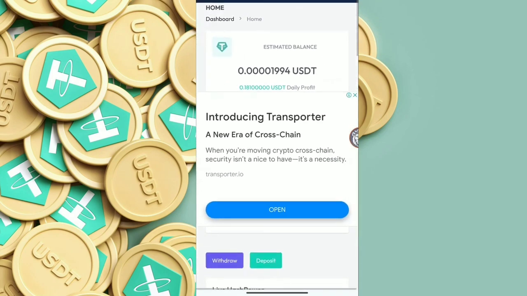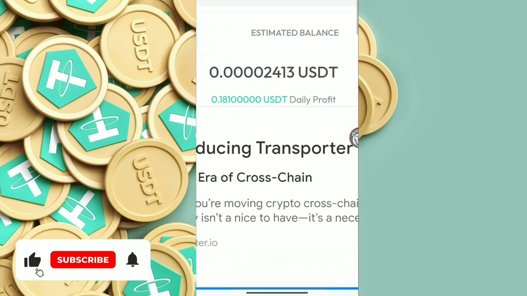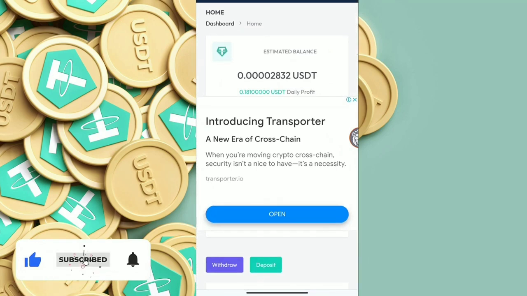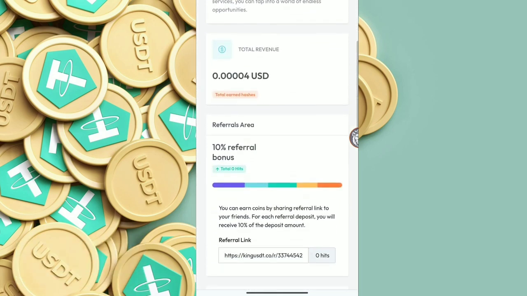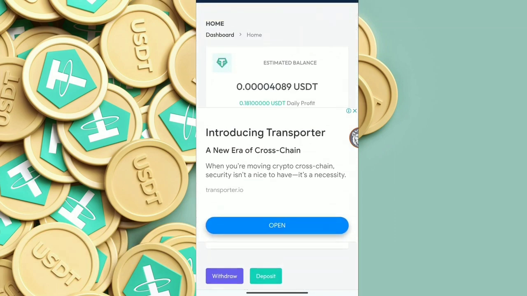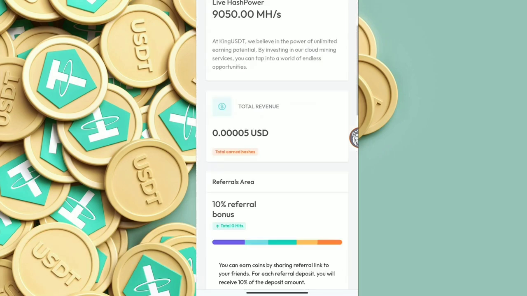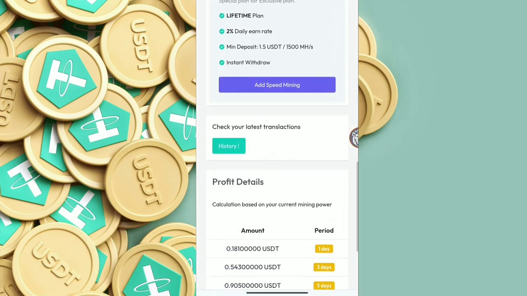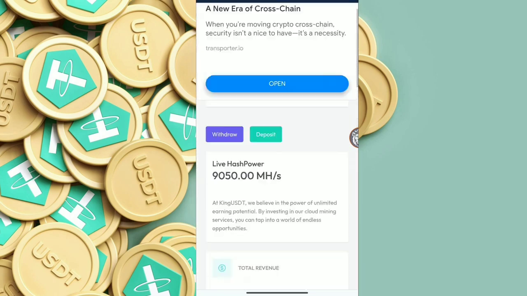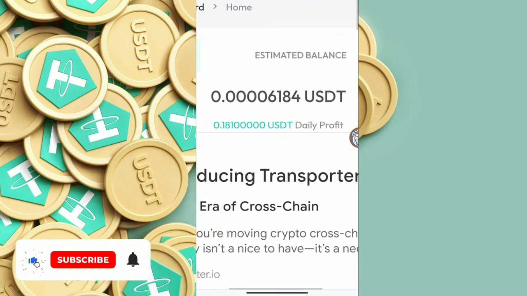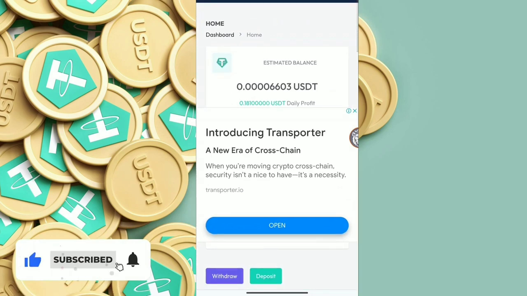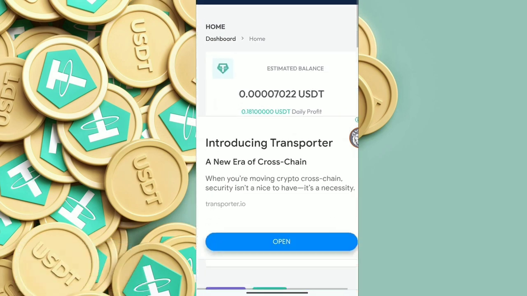I will now receive 0.1810000 USDT as my daily profit. So you can see my mining is going on and there is no minimum withdrawal on this site. You can simply withdraw any amount very easily, and there is no limit on this website to earn. So this is the site guys, and I have provided the link in the description. It is very genuine and trusted website guys, because it is listed on FaucetPay, so it has high chances of getting money.